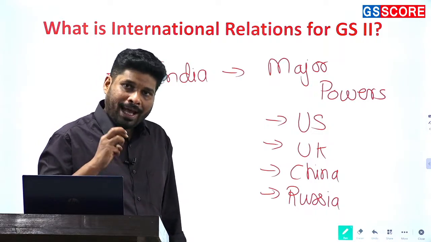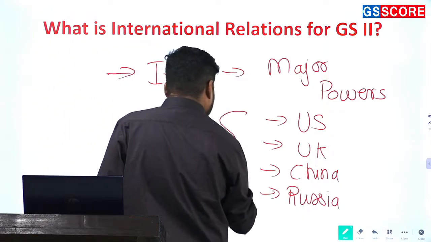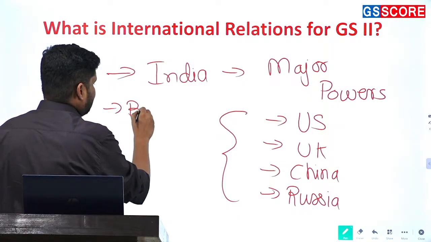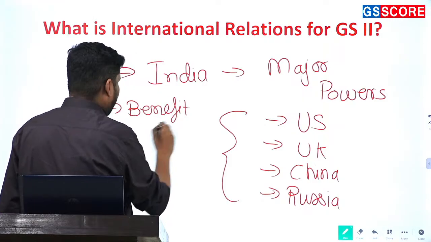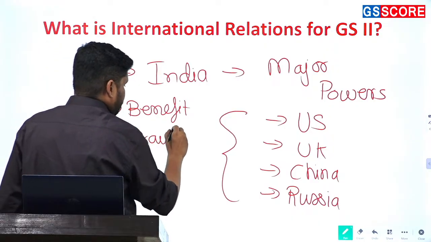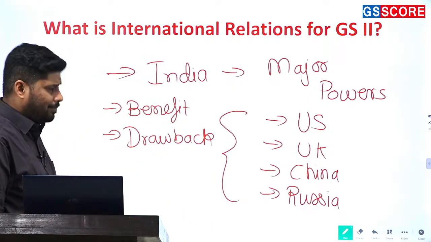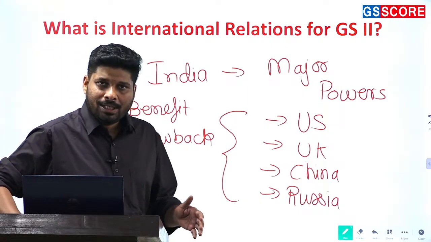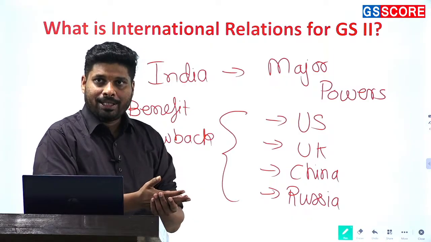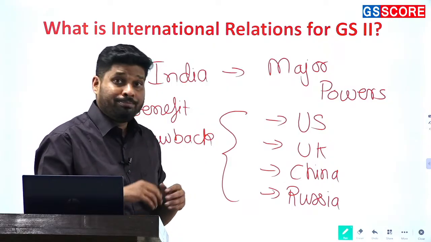Okay. Now what has to be taken into consideration when you go through these major powers? The first thing that has to be taken into consideration is benefits. What benefits India receives from them, and what are the drawbacks, or in what way India suffers when it comes to relations with this particular country. For example, with respect to US, we have many benefits. US in a way is now our strategic partner. US is also the biggest source of investment into India if you take into consideration major countries.